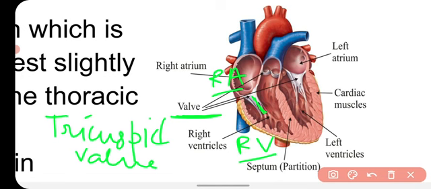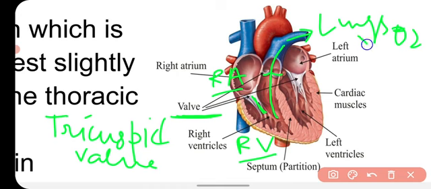From there the blood goes into the pulmonary artery, and this pulmonary artery carries the blood towards the lungs. Here you can also see a valve called the pulmonary valve, that also prevents the backflow of the blood, and it leads the blood to the lungs, where oxygenation takes place.